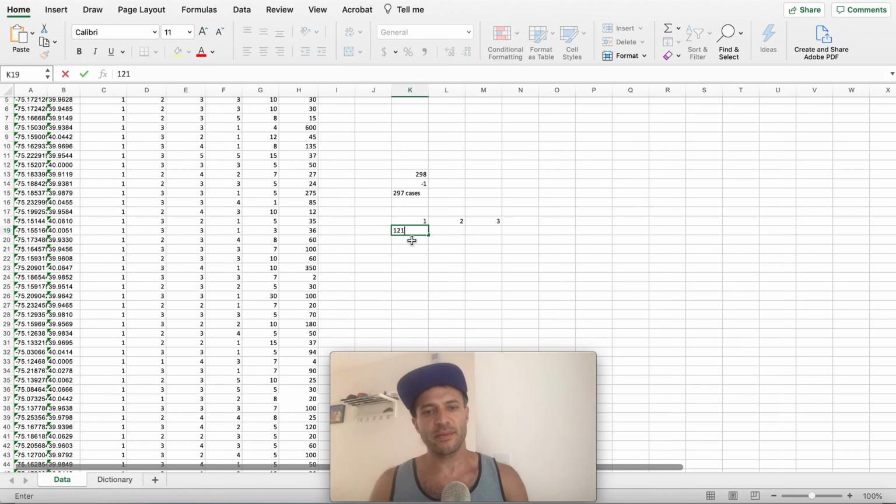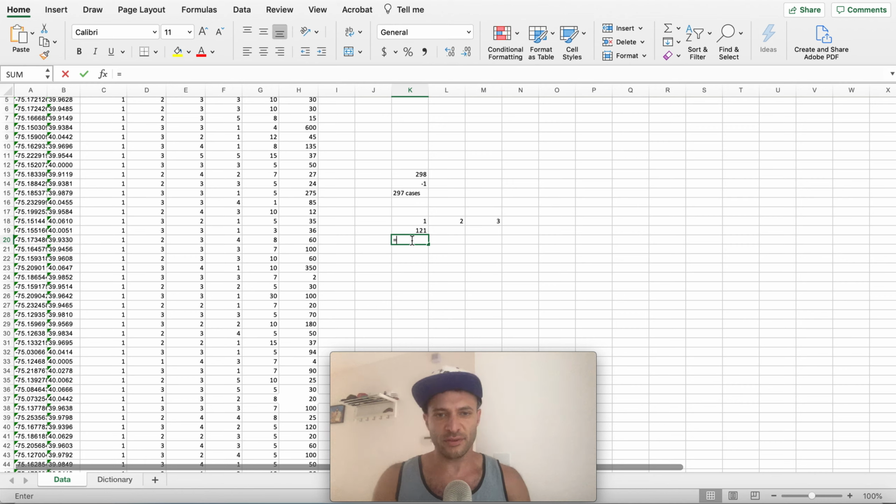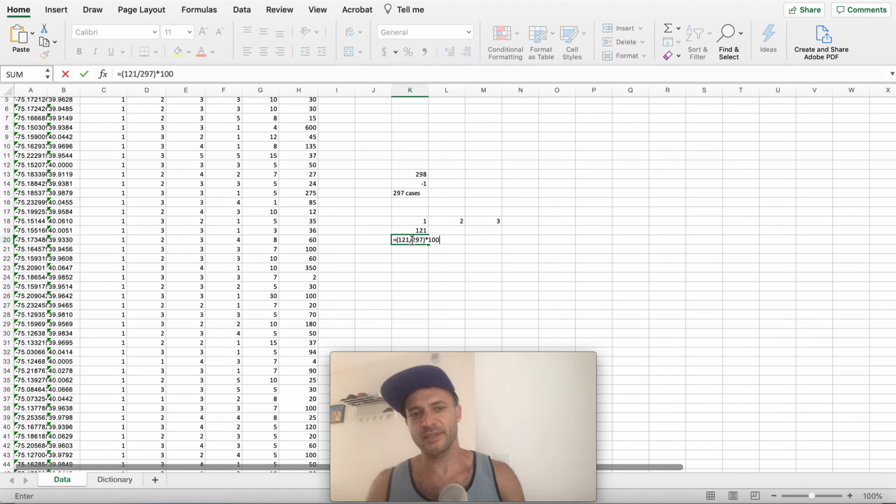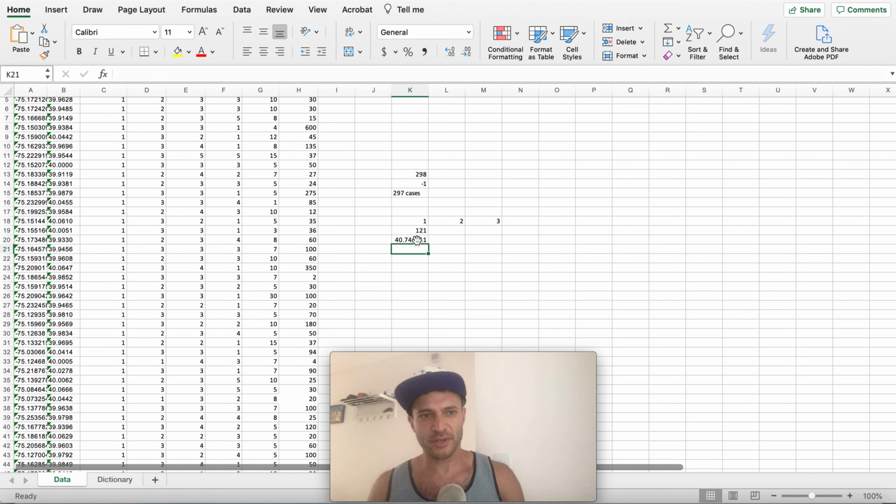And if we wanted to make a percentage out of that, we would type equals, and that's to do a function or an equation here. Then we would divide 121, the number of people who answered in this survey that they ride a bike, by 297 and multiply by 100. These are simple tools to make sense of a large complex data set. We want to draw simple insights out. So 40.74% of people in this survey answered 1.